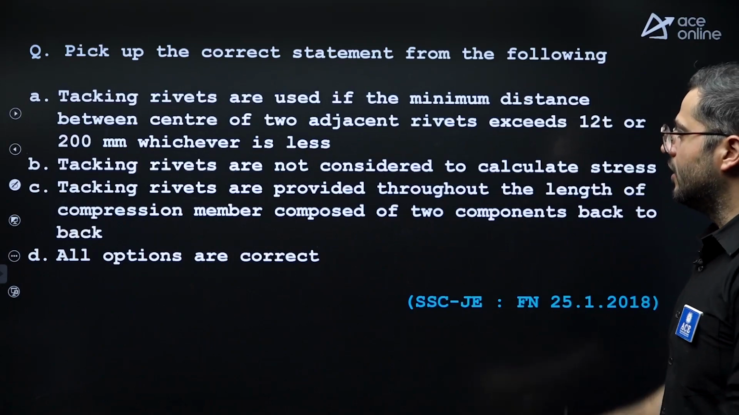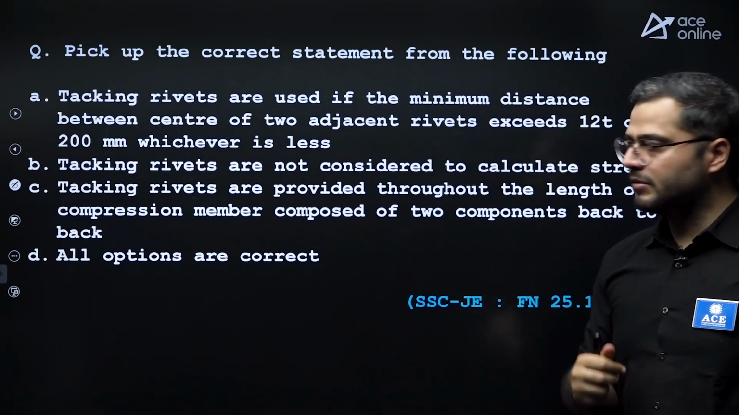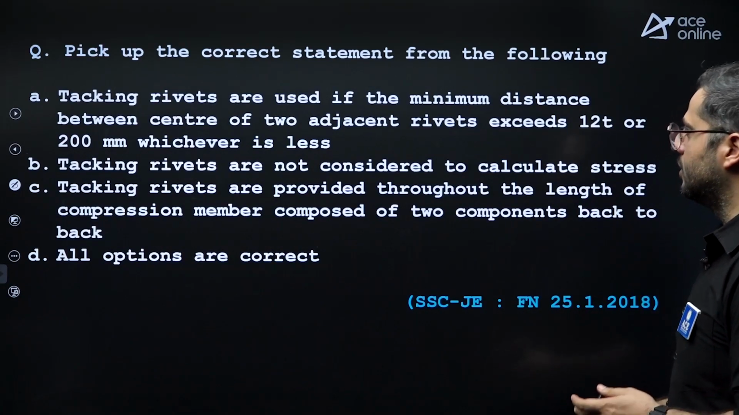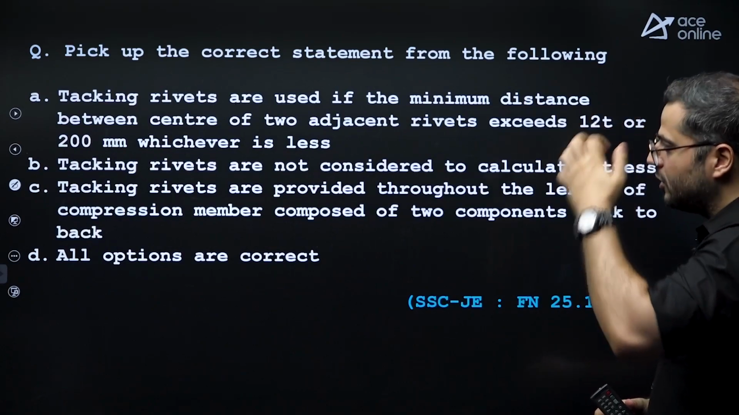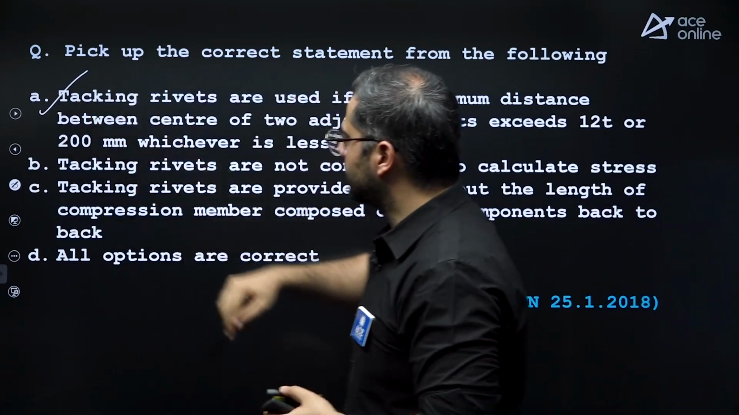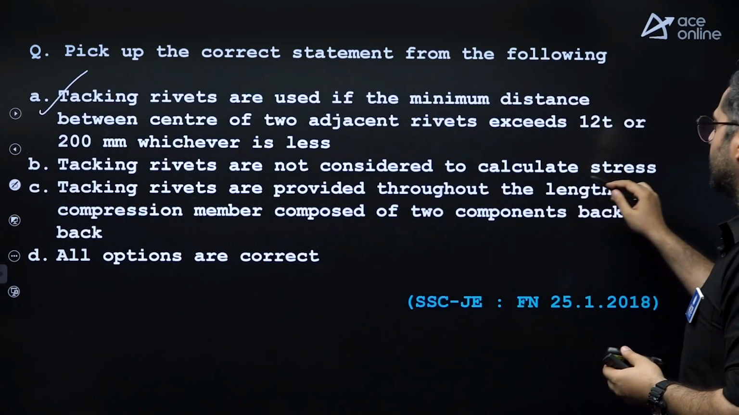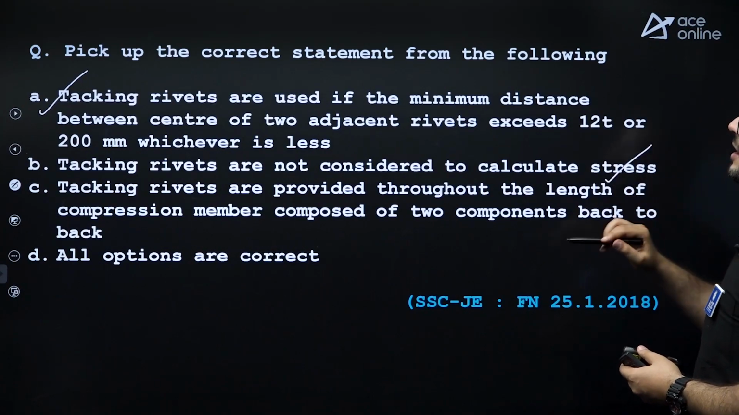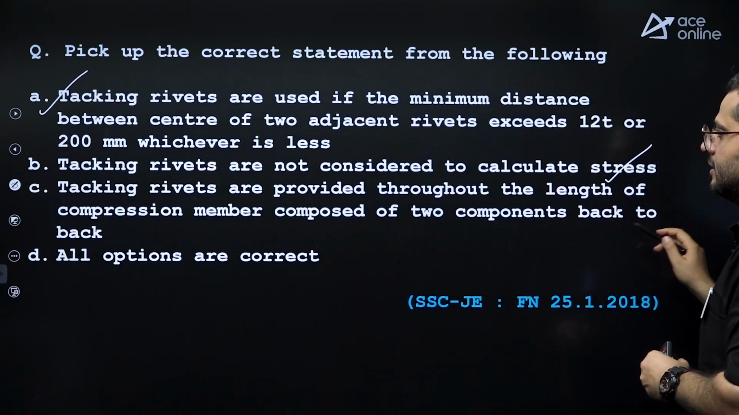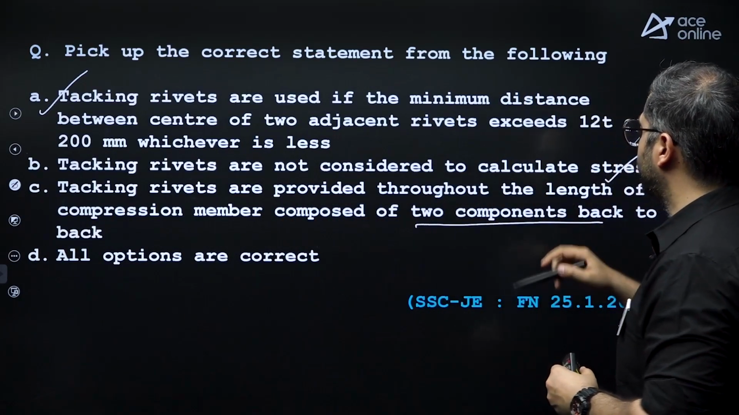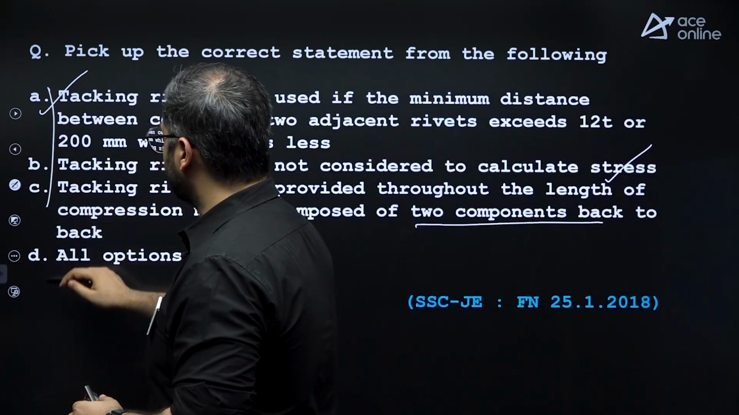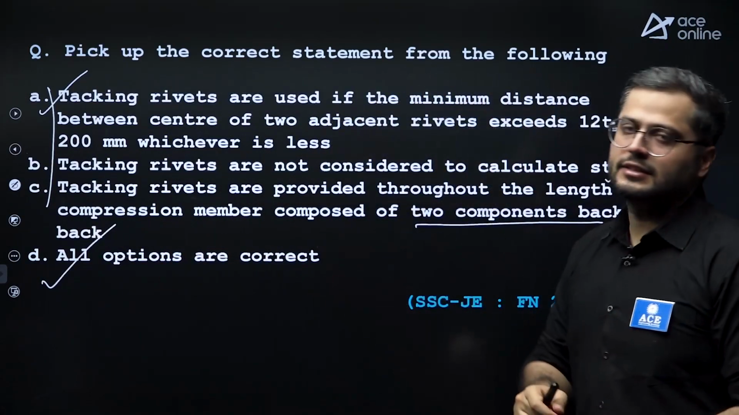Next, you need to pick up the correct statement with respect to tacking rivets or tacking bolts. Tacking rivets are used if the minimum distance between the center of the two adjacent rivets exceeds 12 times T or 200 mm. Yes, in case of compression, it will be correct. Tacking rivets are not considered to calculate the stress. Yes, tacking rivets do not take any load. Tacking rivets are provided throughout the length of the compression member composed of 2 components back to back. Yes, throughout the length you need to provide. So all of these 3 statements are correct. Option D, all options are correct, is correct.